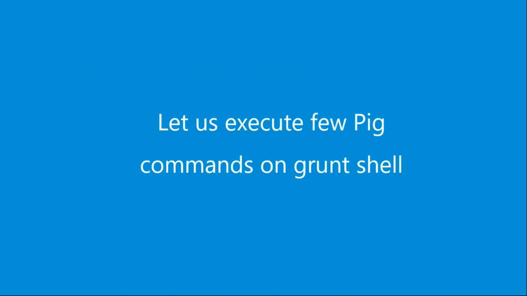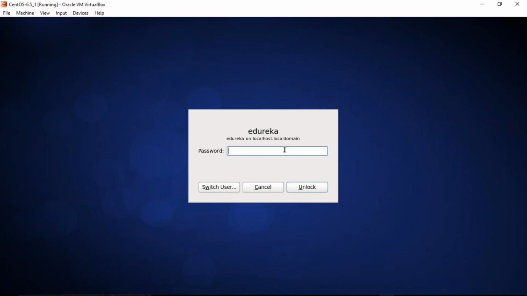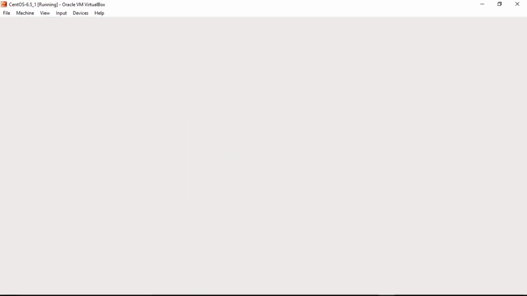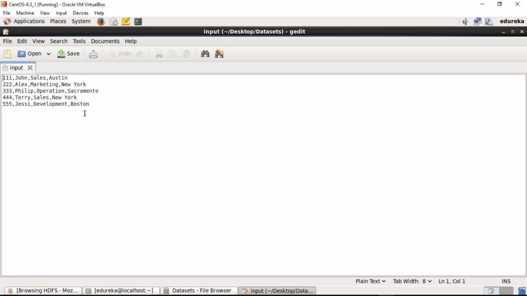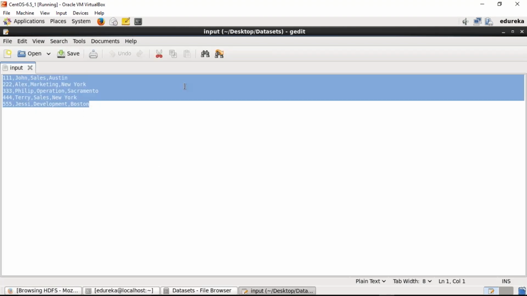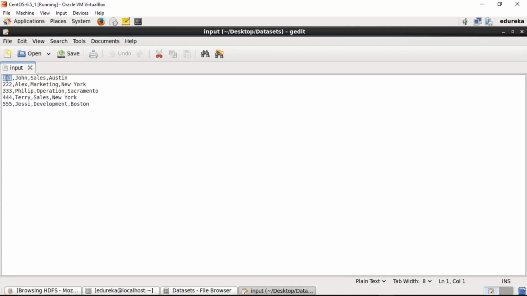We'll go into the grunt shell and we'll execute a few commands over a sample data set. It's exciting, right? Shrikant says yes. First of all, let me show you the sample data set. This is the sample data set we are going to use to execute certain queries. The first column is the employee ID. The second is the name of the employee. The third is the department he's in. And finally, the location he belongs to.